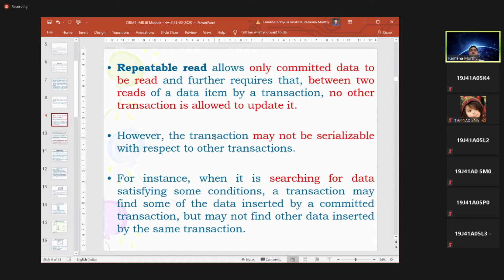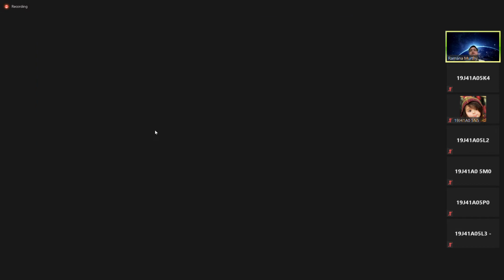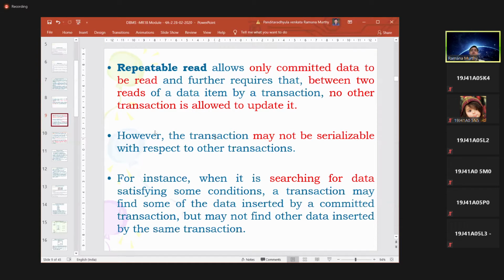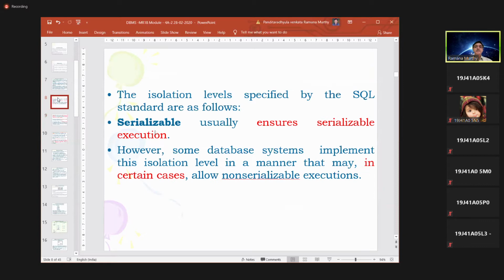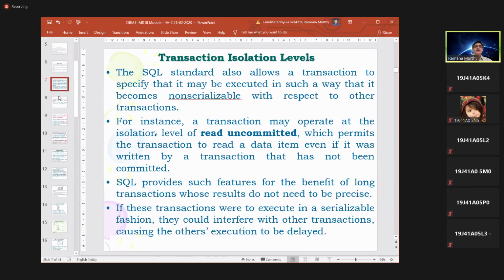Between two reads of the data item by a transaction, no other transaction is allowed to update it. Repeatable read means a transaction is reading the same element maybe a number of times, one in the starting, one in the middle, and one at the end. If a transaction is reading some data element repeatedly, we should not allow another transaction to update it. This is called condition number one, the repeatable reads.